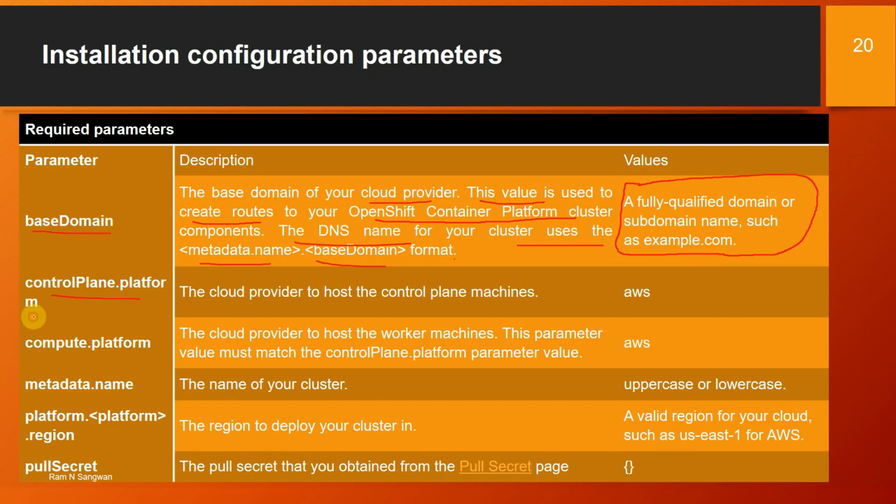Then controlPlane.platform, the cloud provider to host the control plane. In our case, it was AWS. Then compute.platform, the cloud provider to host the worker machines. This parameter value must match the controlPlane.platform parameter value. In our case, it was AWS. Metadata.name of your cluster, in my case, it was cluster1. Platform.aws.region, the region to deploy your cluster into. In our case, it was us-east-1. And the pull secret, as the name suggests, pull secret.